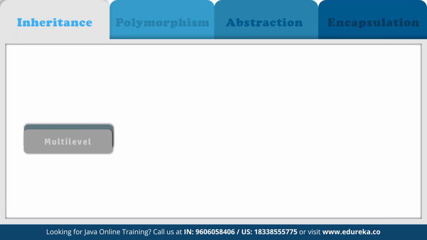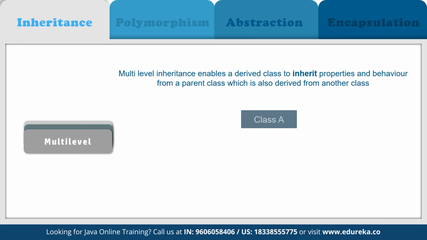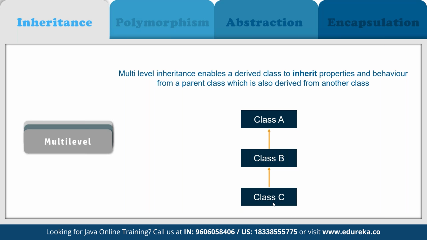Same way we have multi-level inheritance. In multi-level inheritance, a class is derived from a class which is also derived from another class. For example, class C is inheriting from class B and class B is inheriting from class A. That means class C is going to inherit every property defined in class B as well as in class A, because class B itself is inheriting from class A. So whatever is in class B, the components of class B plus the components of class A, are going to be inherited by class C. This type of inheritance is called multi-level inheritance.